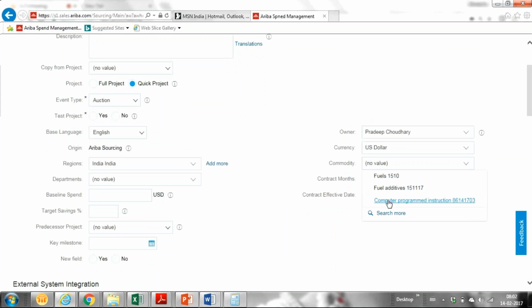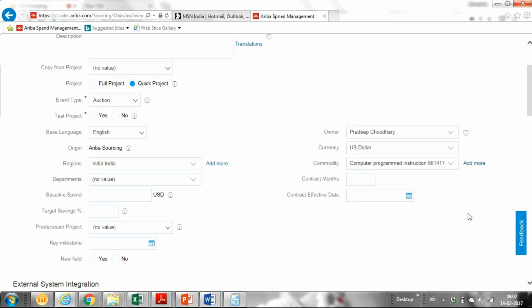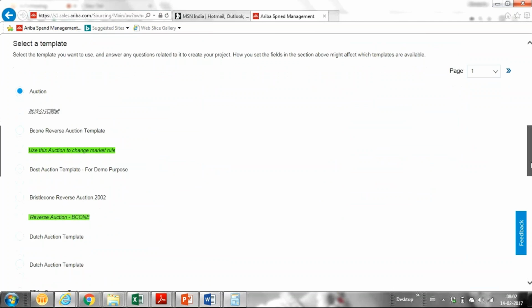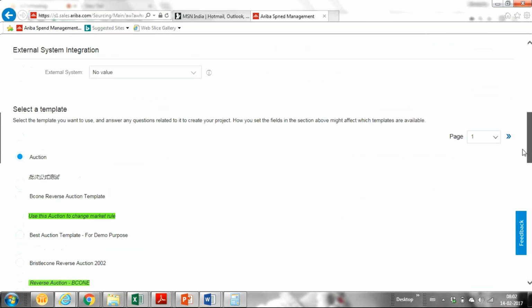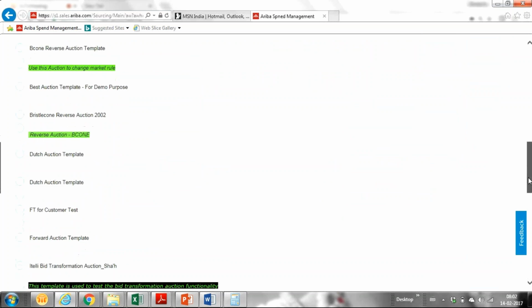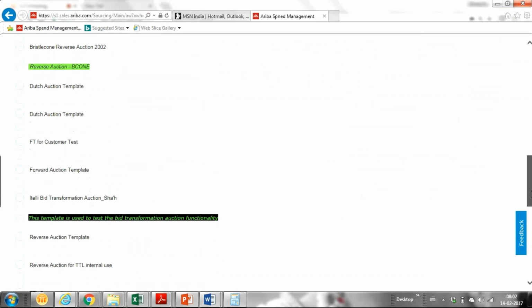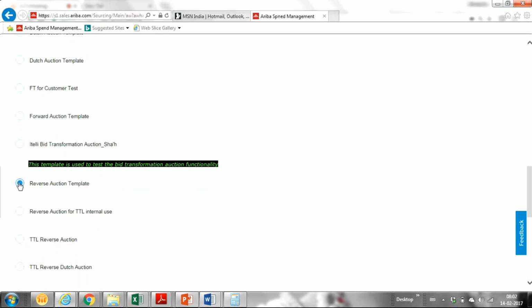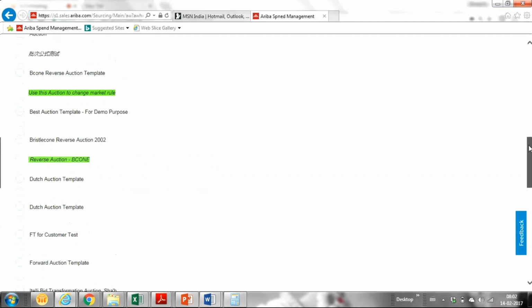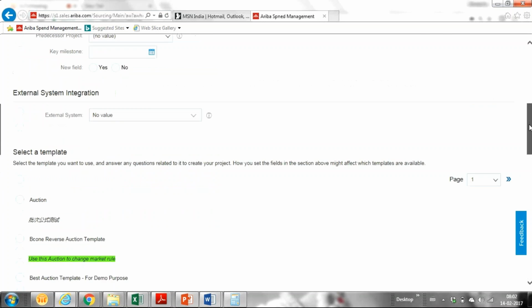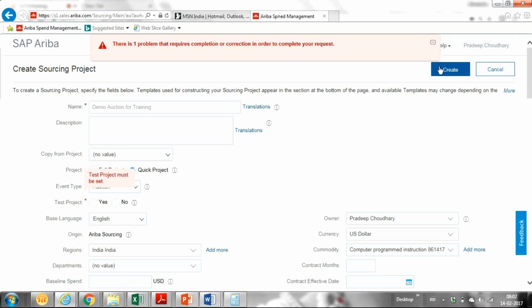I'm taking this. I'm not giving any other information now. Now the selecting of template. So I have selected one template, which is the reverse auction template, and now I'm creating. So we just gave header information, right?